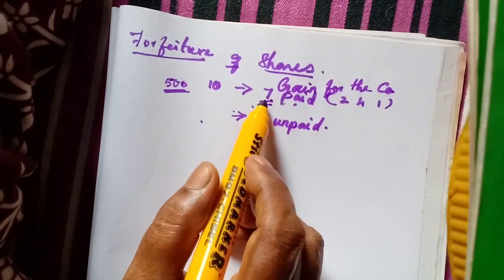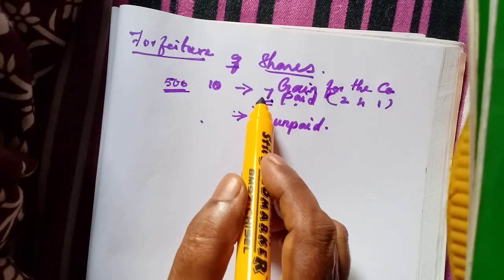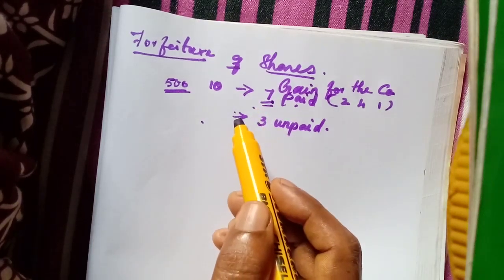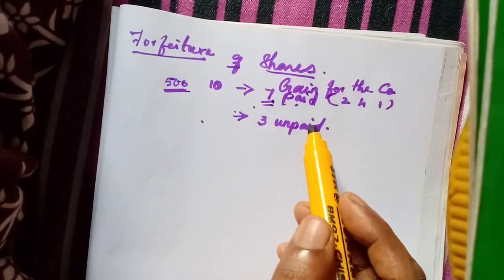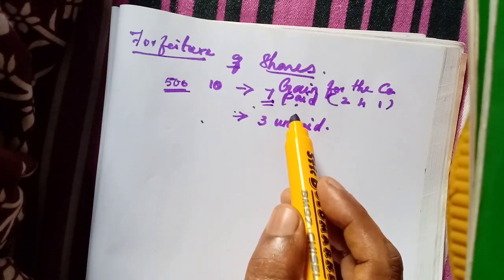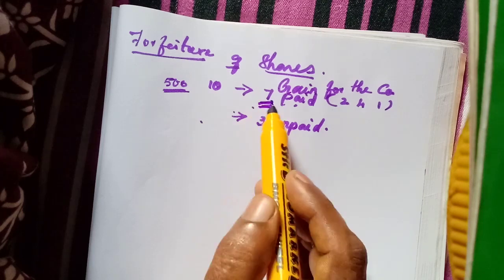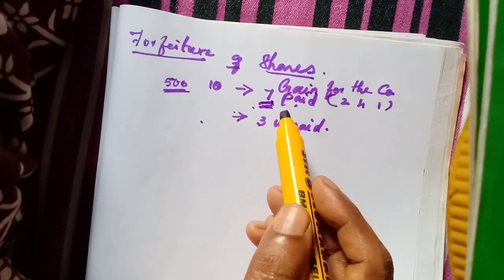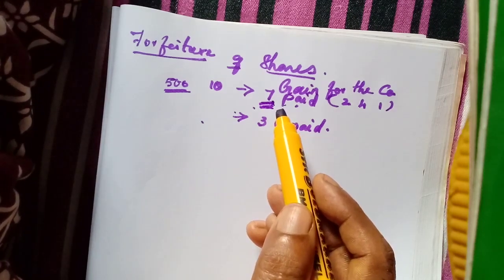It is added along with the share capital, but the company never pays this 7 rupees back to the shareholder. So they will show it in the share capital. Here a note will be given that forfeited shares, that amount is included in the share capital. They will write a note under the balance sheet.